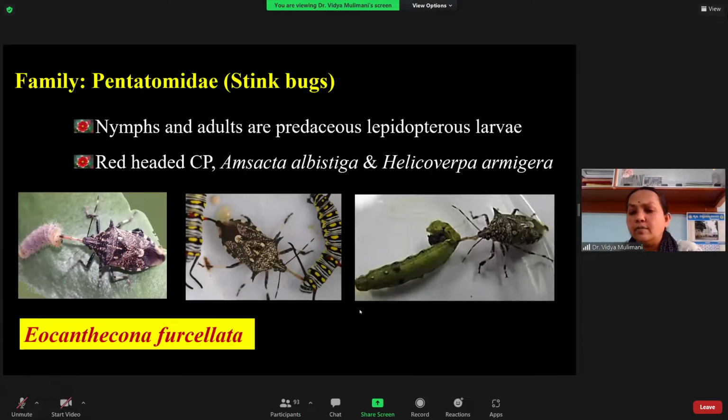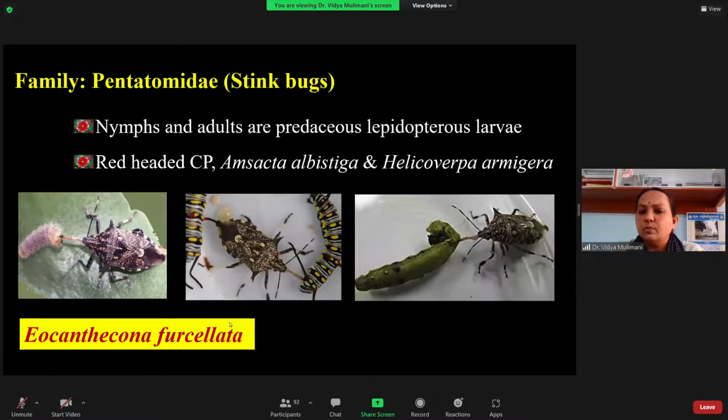So the next family you have is the Pentatomidae. They are called stink bugs because they have glands which release a bad smell whenever you disturb them. So that is why a stinky smell comes from these bugs when you disturb them. The glands are on the ventral side of the thorax, especially in the meso or metathorax. They have these scent glands through which they release the bad smell. Here also you can see these have piercing and sucking type mouthparts. You can see here they feed only on the body fluid. One example of the Pentatomidae as a predator is Eocanthecona furcellata.